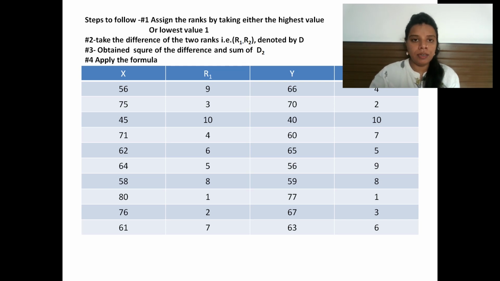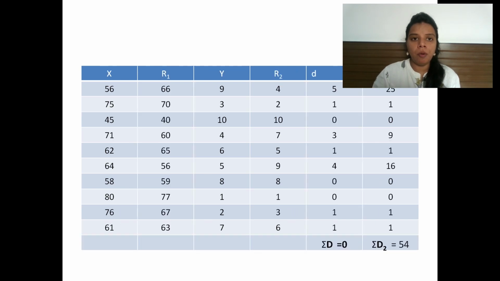Right? You can rank it. It is very easy. Now follow the same steps which we have followed in the last question. Take the difference of these two ranks and obtain the sum of the d square and put all the values in the formula.